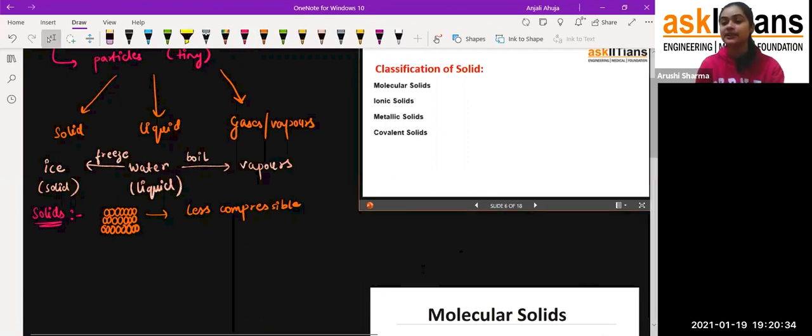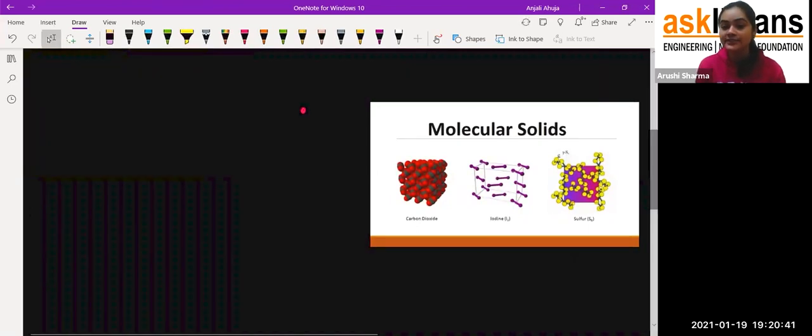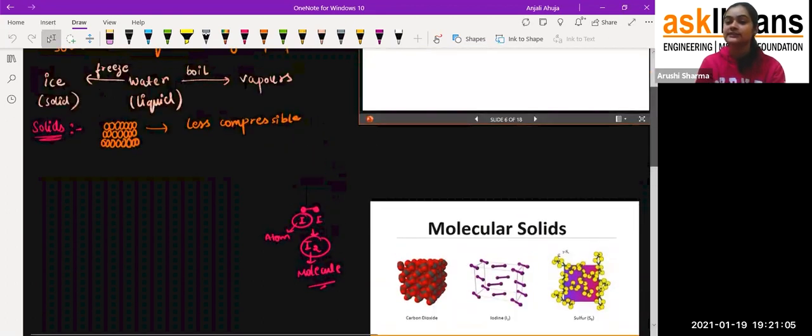For example, if I show you one picture here, this is carbon dioxide, and this is iodine. Here I and I combine to form I2, and I2 is a molecule, because I is iodine, which is an atom, and these atoms combine together and form a molecule. So the solid structure we get on the basis of molecules, we call molecular solids. So this is the molecular solid, students.